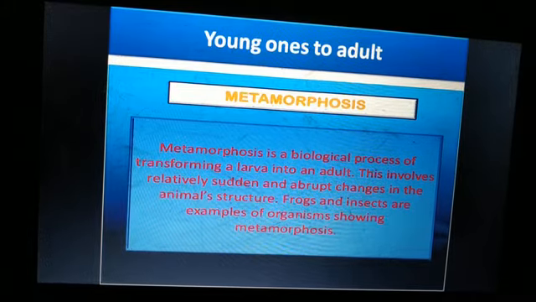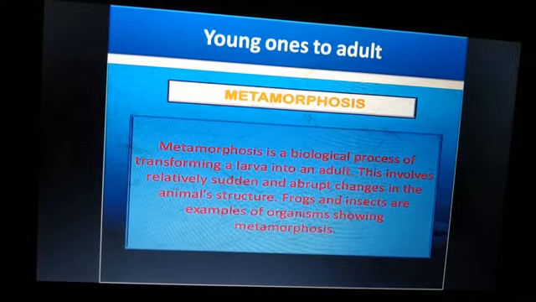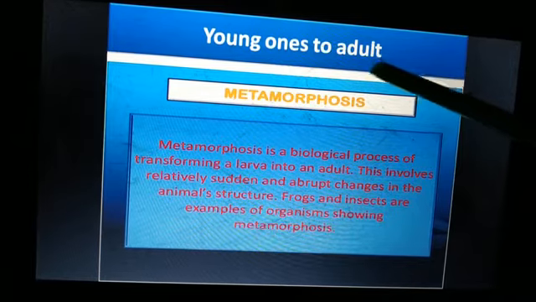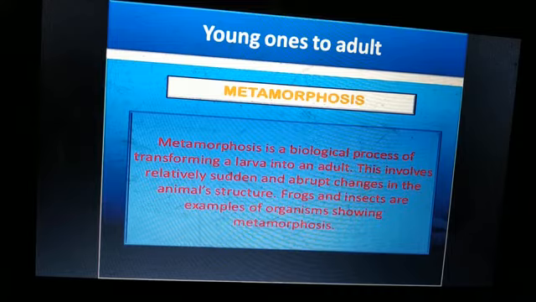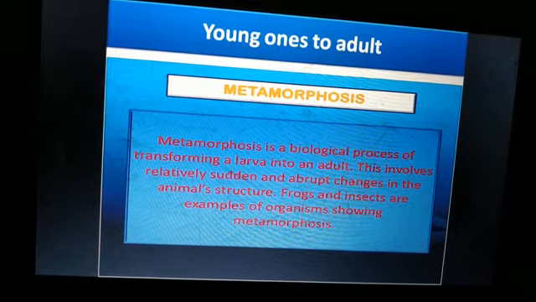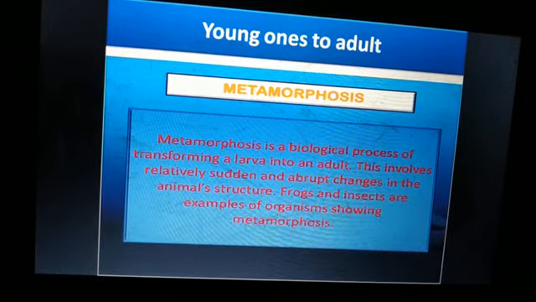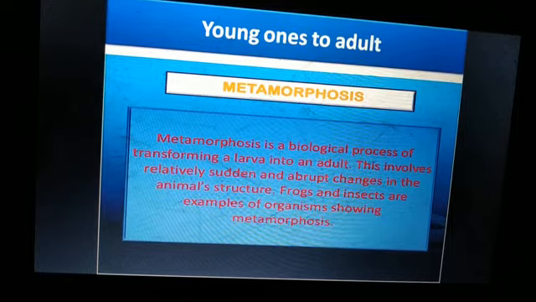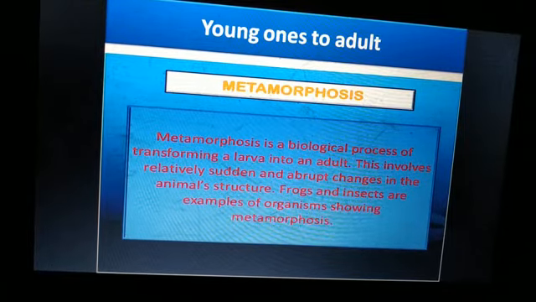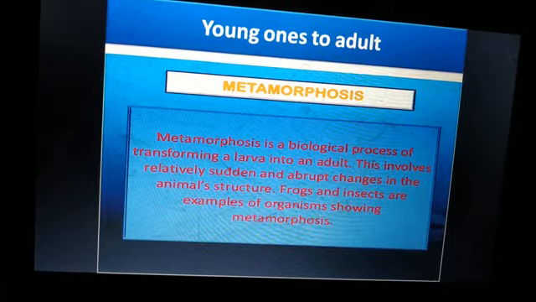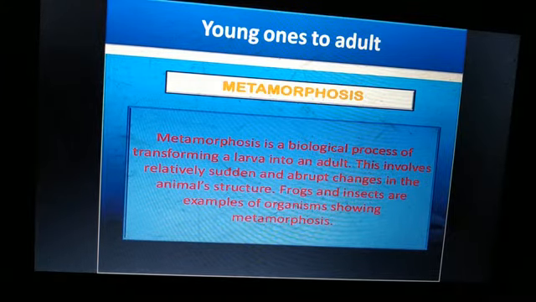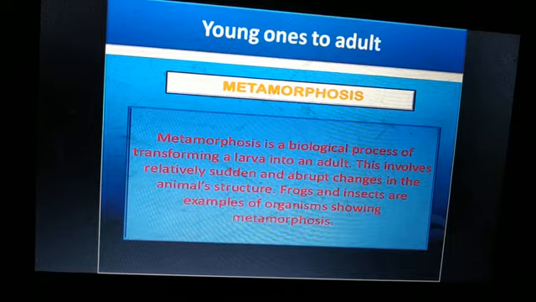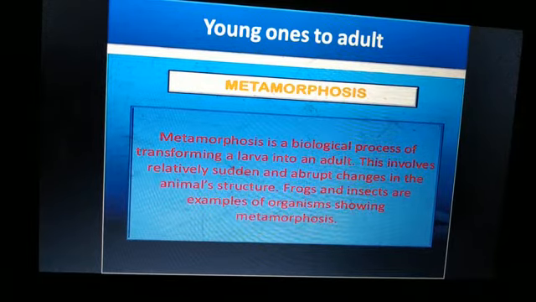Hello students, now we will study the next topic, young ones to adults. So once we got, either the baby will be born through viviparous or the egg will hatch through oviparous. Now the individuals which are born or hatch from the egg will continue to grow to become adults.